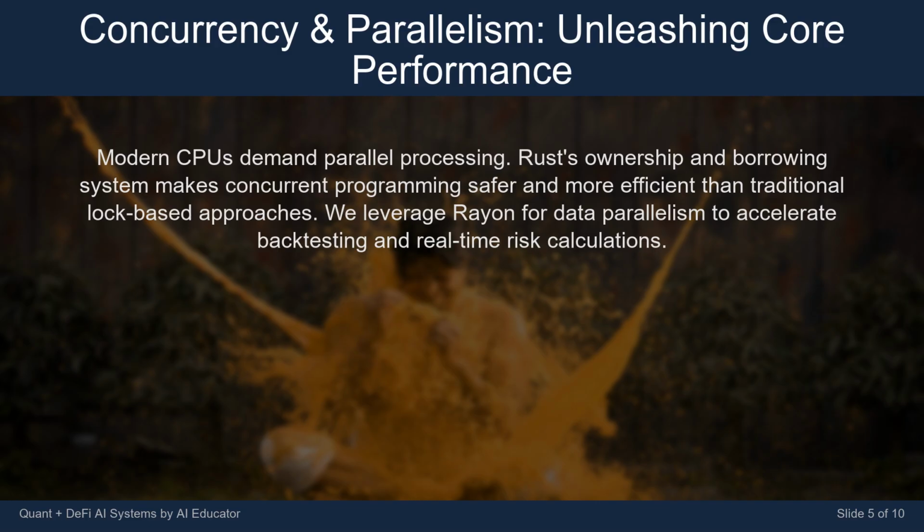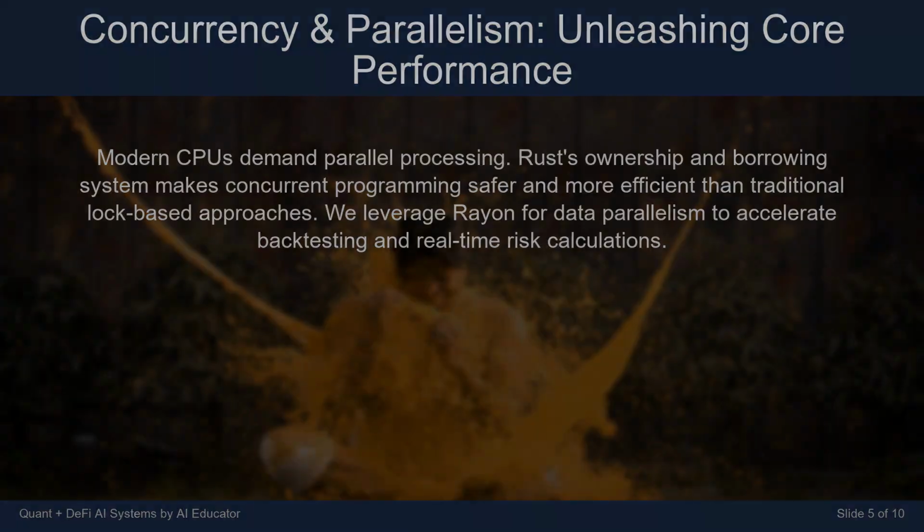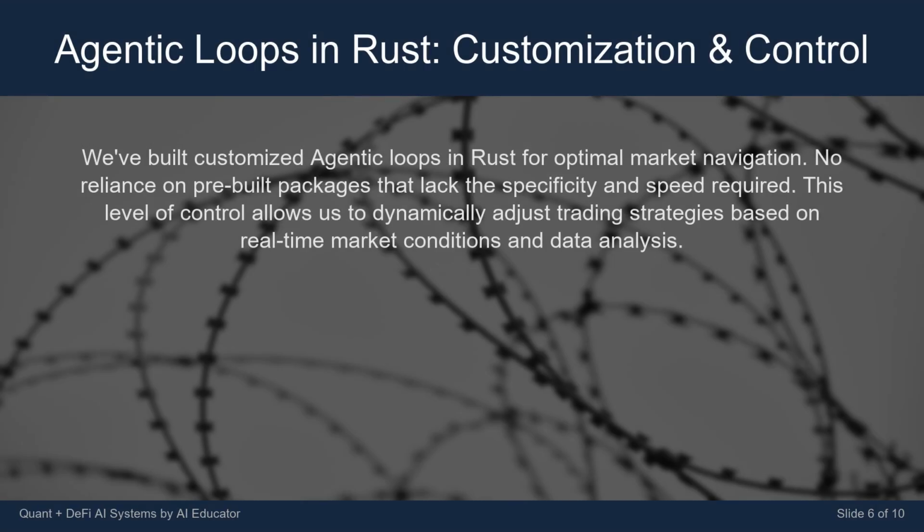We leverage Rayon for data parallelism to accelerate backtesting and real-time risk calculations. We've built customized agentic loops in Rust for optimal market navigation. No reliance on pre-built packages that lack the specificity and speed required. This level of control allows us to dynamically adjust trading strategies based on real-time market conditions and data analysis.